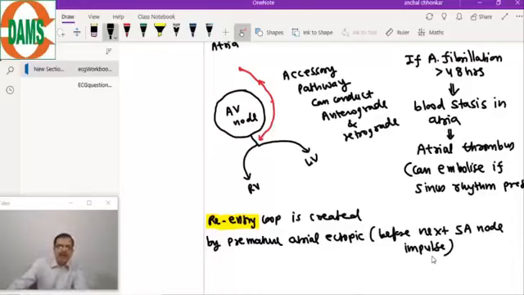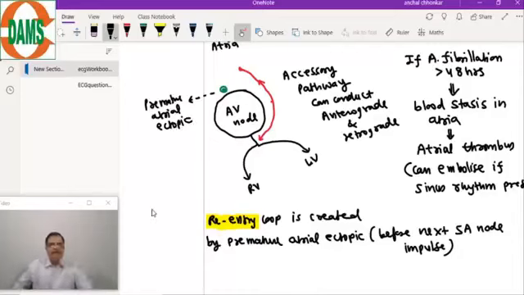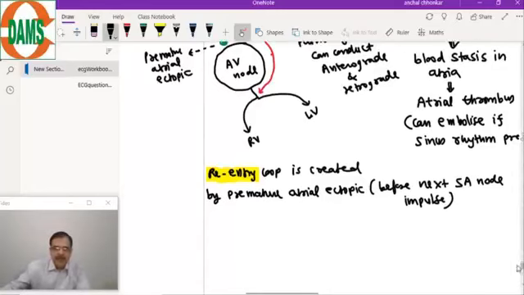So what happens? Suppose this is a premature atrial ectopic here. Now focus on the pathway. What will happen because of this premature atrial ectopic? Just for an example, the P wave will be inverted.